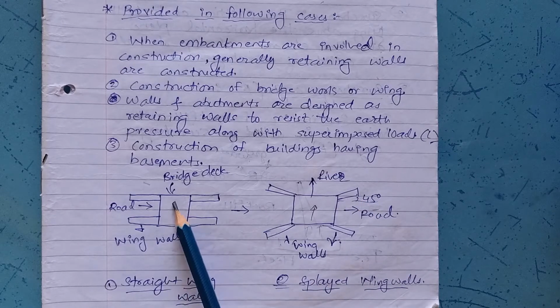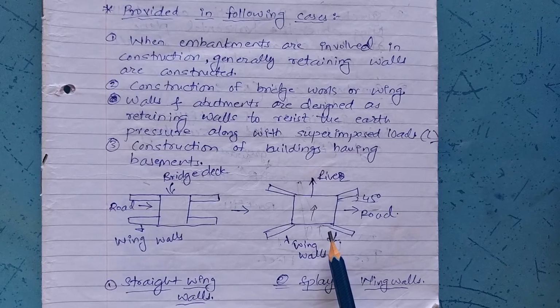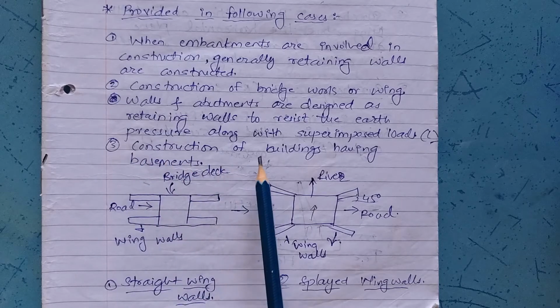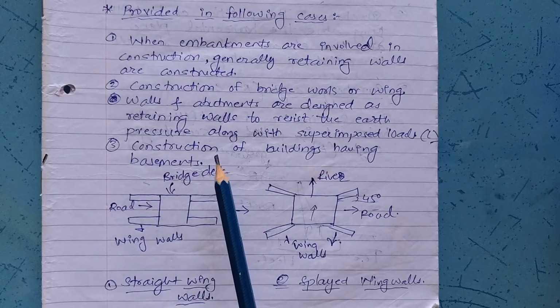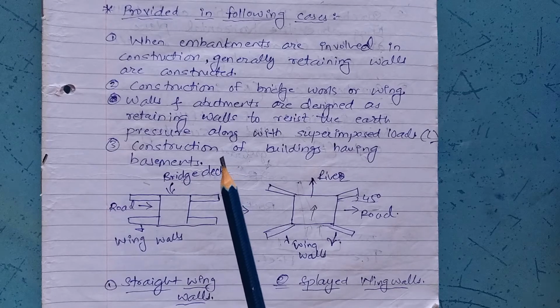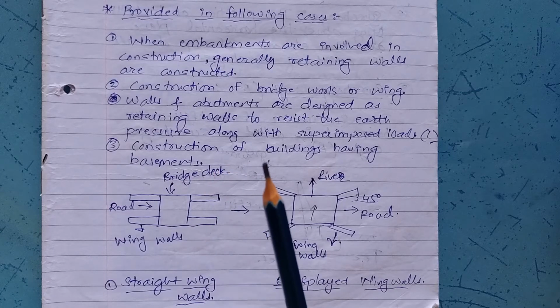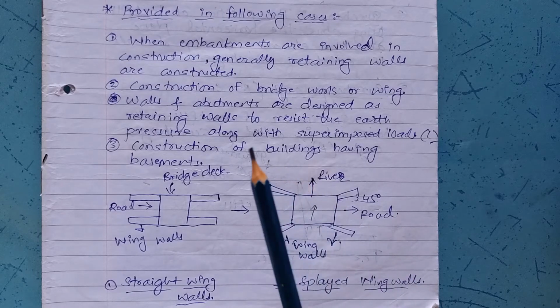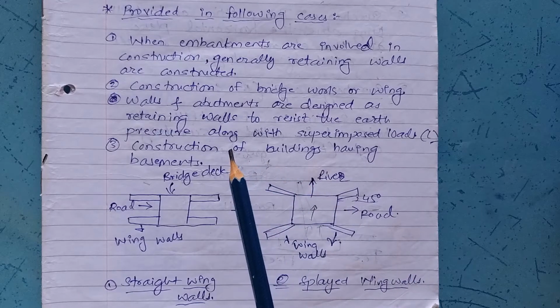Now these are the straight wing walls and these are splayed wing walls. Straight are nothing but at an angle of 90 degrees, and those provided at some inclination are called splayed wing walls. And third, in the construction of buildings having a basement, retaining walls are constructed. You may also call it paddi. In local language, we call it paddi construction when a basement is provided. That is nothing but a type of retaining wall.